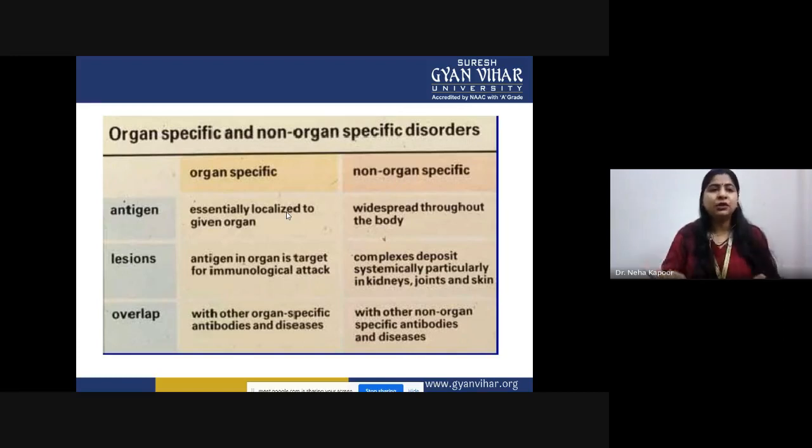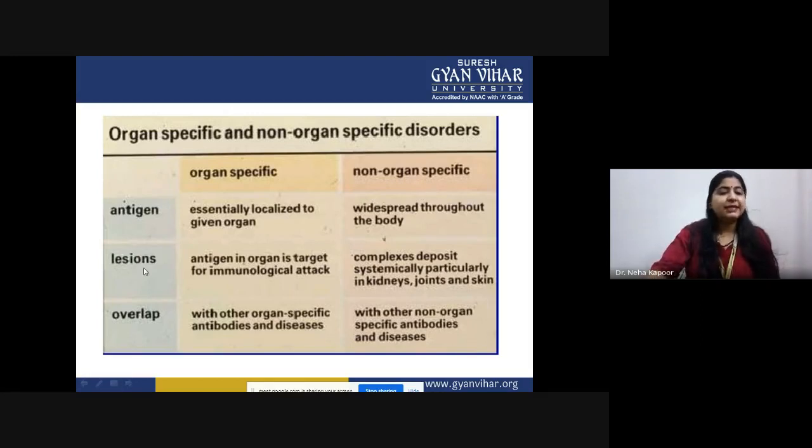However, sometimes with other organ-specific antibodies and diseases, they overlap a particular antigen, or the response mediated by a particular antigen depends upon other antibodies that are confined to different organs also. However, in the case of non-organ specific, the antigen is widespread. That is why we call it systemic autoimmune disorder.